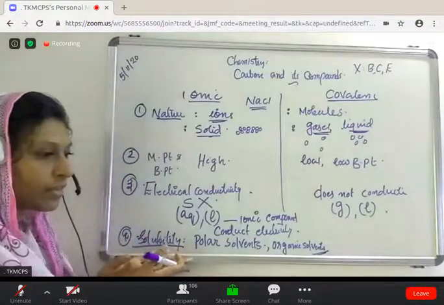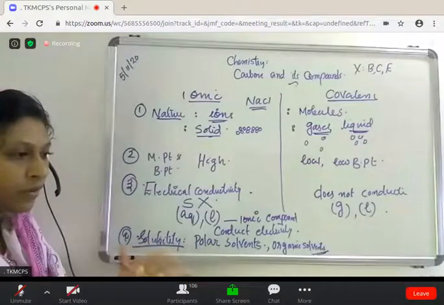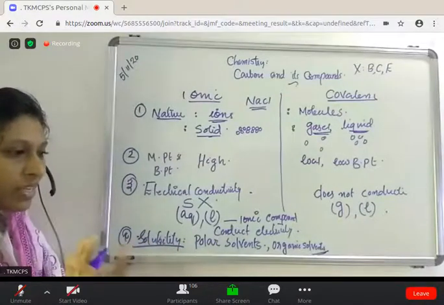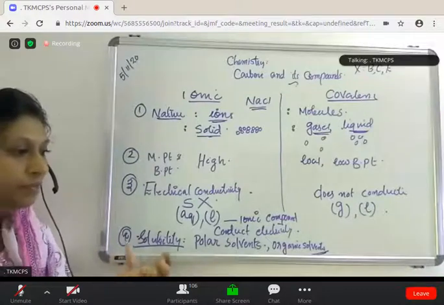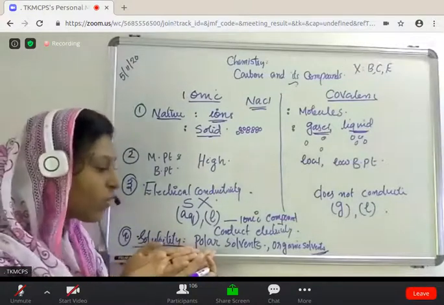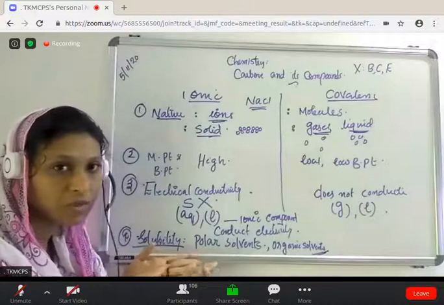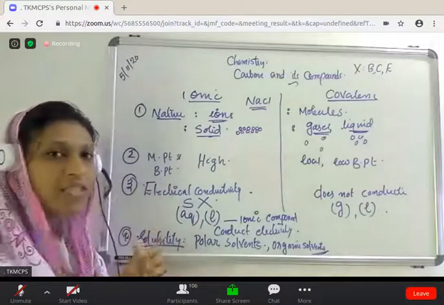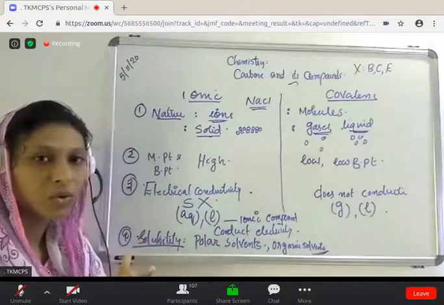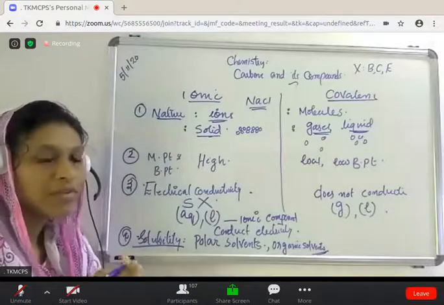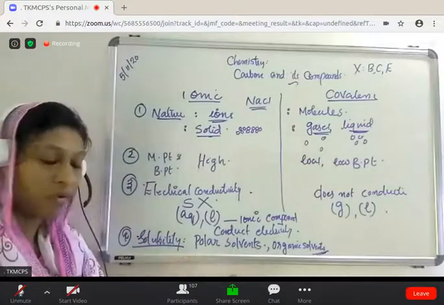They are organic solvents. So ionic compounds are soluble in polar solvents, because when dissolved in polar solvents, they are completely dissolved due to the presence of ions. In polar solvents like water, there are slightly charged particles, H plus and O minus. So those solvents are called polar solvents.